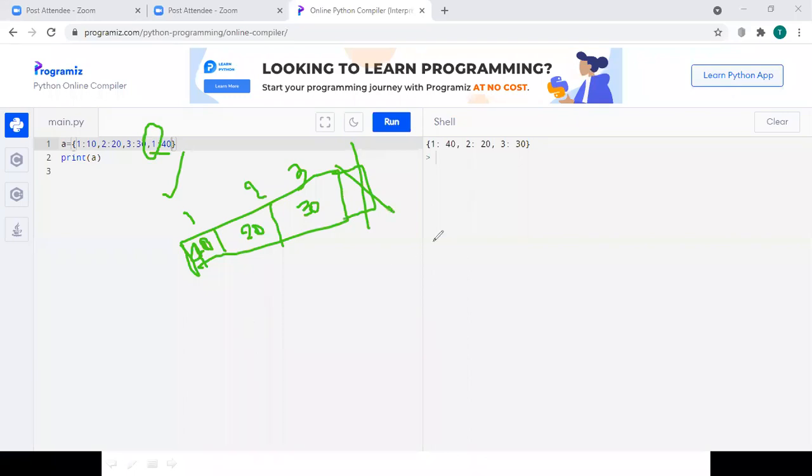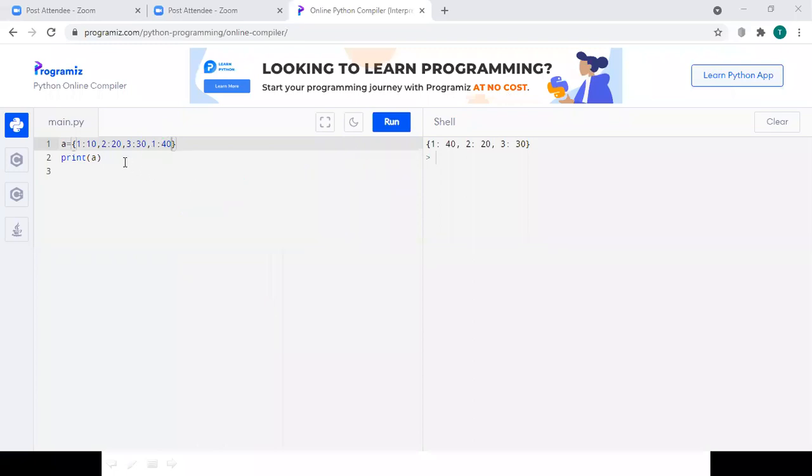Then let us see whether we can change the values of a dictionary or not. A of 1 equal to 50, and I want to print A again.